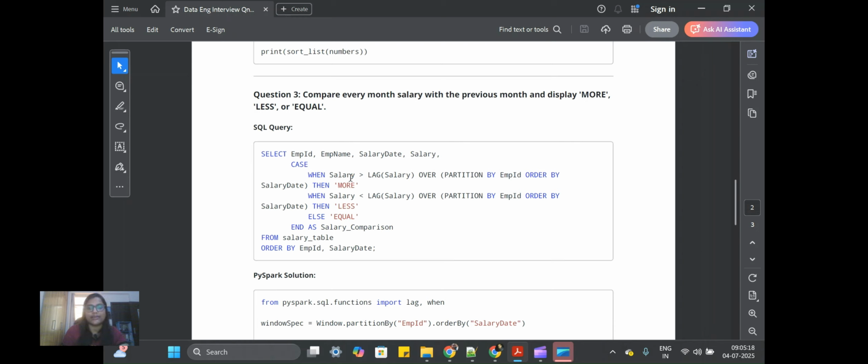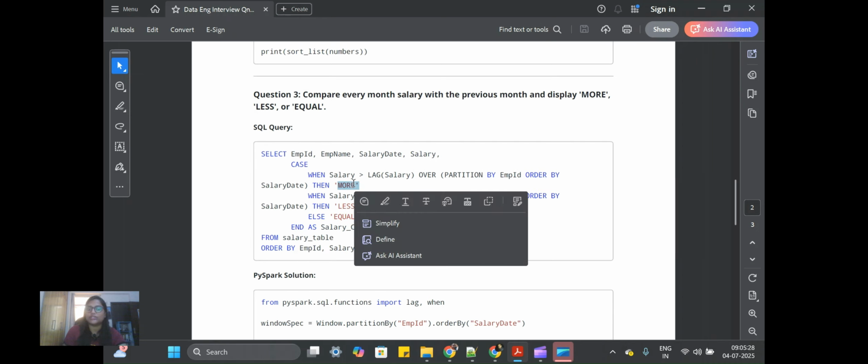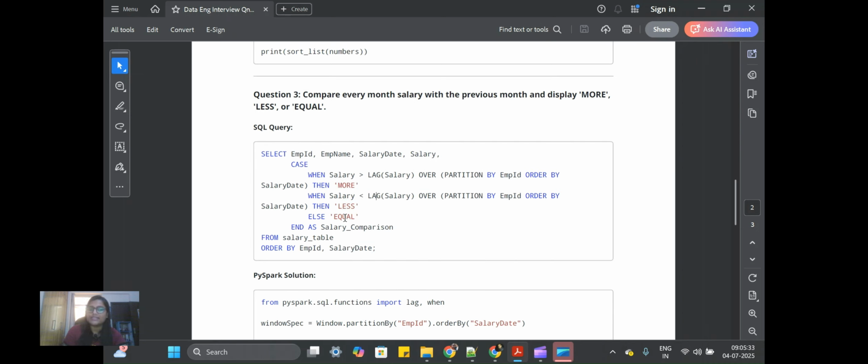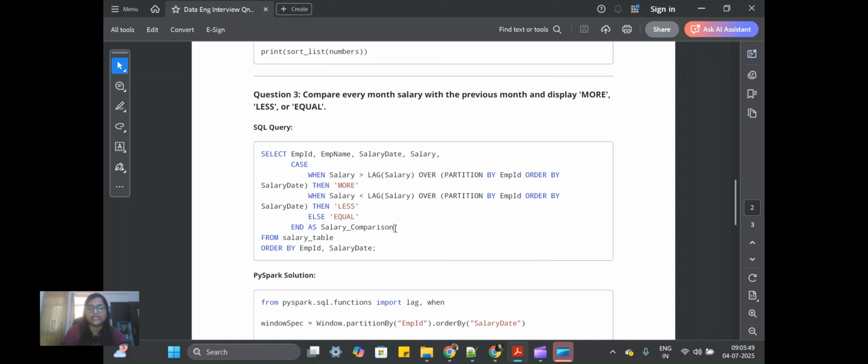If the salary is more than the lag of the salary over partition by employee ID and order by salary date, then it falls into more, else less, or else equal if the previous month's and current month's salaries are the same. That goes into a new salary comparison column, from the salary table, ordered by employee ID and salary date. It's a pretty simple question, and you can do it within around 5 minutes.